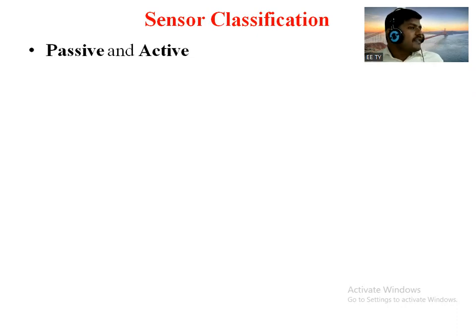We saw it in the block diagram. Sensor number 4, it is an active type of sensor.